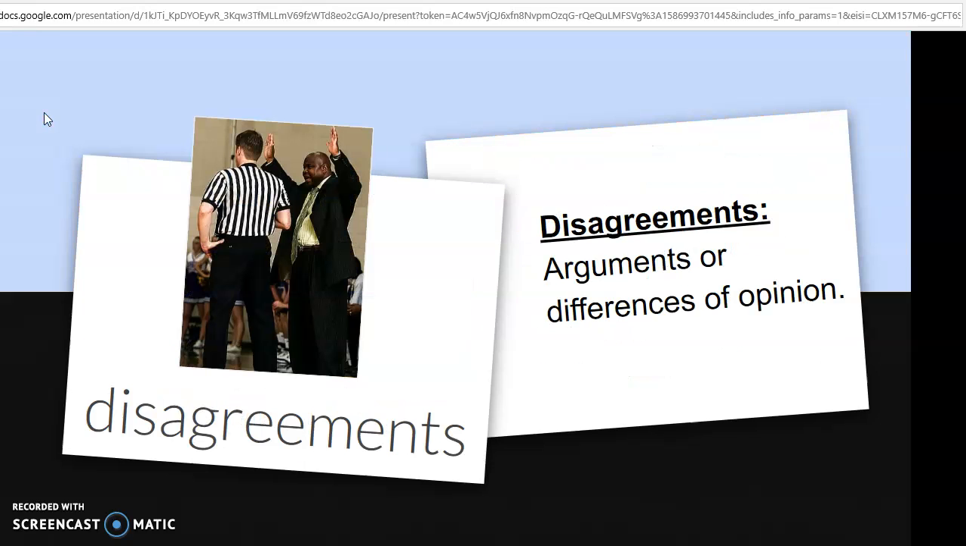And then the last word that we're going to talk about is disagreements. Disagreements are arguments or differences of opinion. And we want to find out how we can have disagreements or not have the same opinion as somebody, but still be able to stay within the bounds of law that protect people.